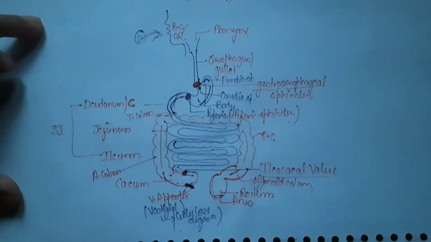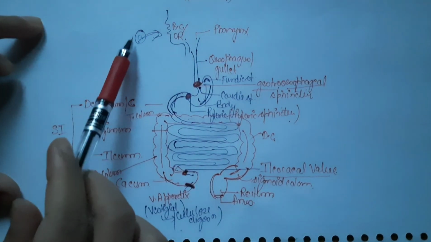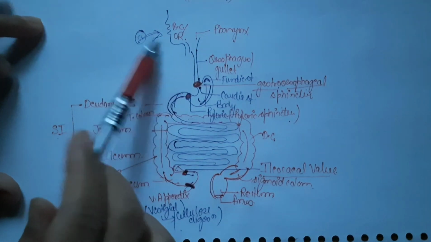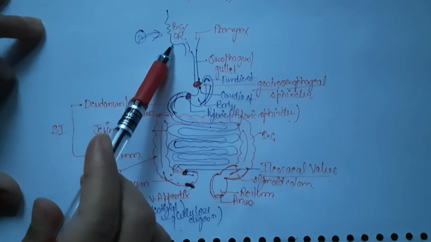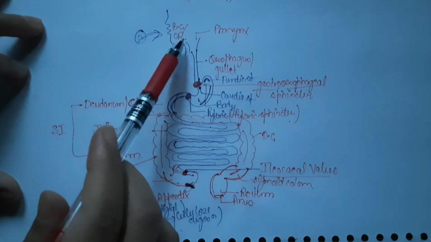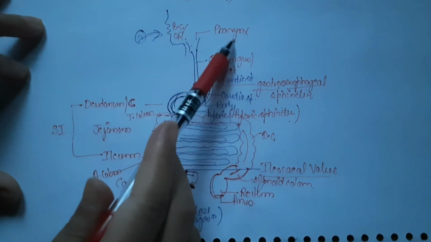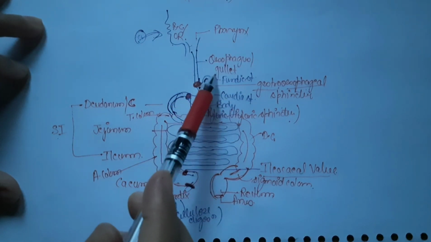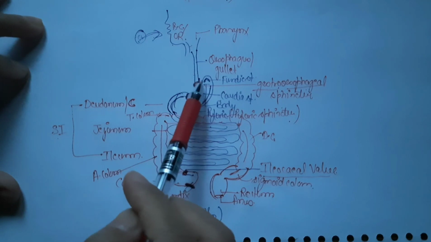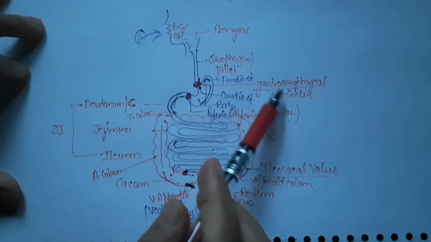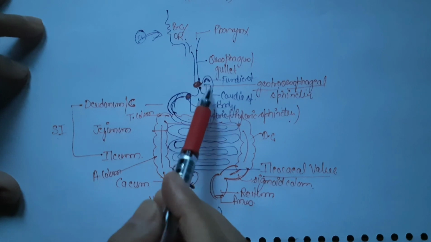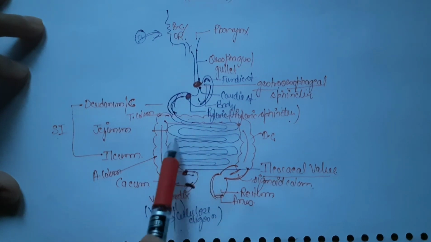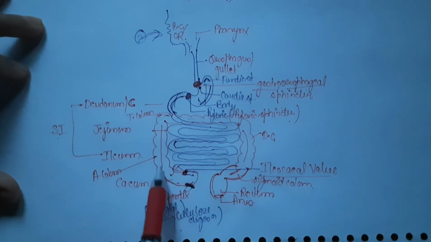Let us summarize it again. The food enters into the buccal cavity through a process called ingestion. This is the intake of food into the buccal cavity. From there, food goes into a common chamber. This common chamber is called pharynx, which goes into esophagus, food pipe, also called gullet, and which leads into the stomach through gastroesophageal sphincter, and then goes into duodenum, jejunum and ileum, and later into the large intestine. You can see the path of large intestine, and finally food is digested.